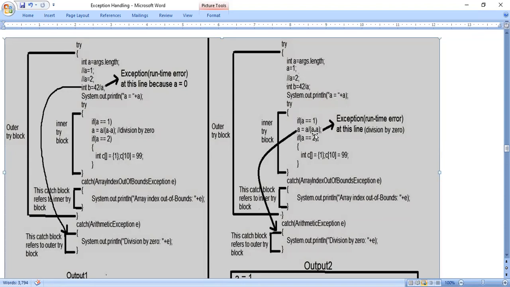How will we come to know? Just see, A is equal to A by A minus A, which means A value is 1, so 1 by 1 minus 1. 1 by 1 minus 1 is nothing but 1 by 0. The numerator is 1, the denominator is 1 minus 1, and 1 minus 1 is nothing but 0. So 1 by 0. Any number divided by 0 gives a divide by 0 error. That is a runtime exception, a runtime error, an error during program execution at this line, division by 0.